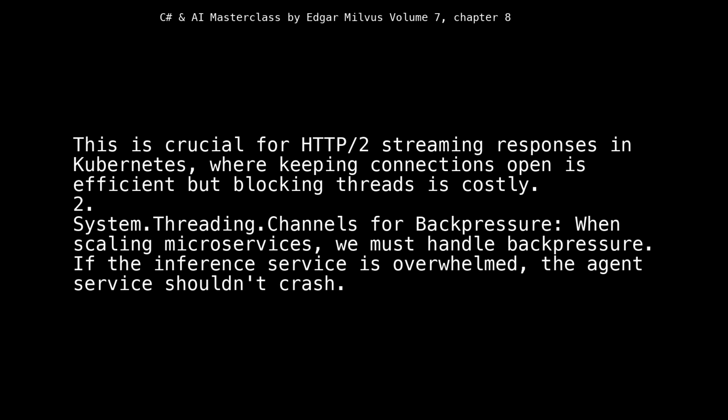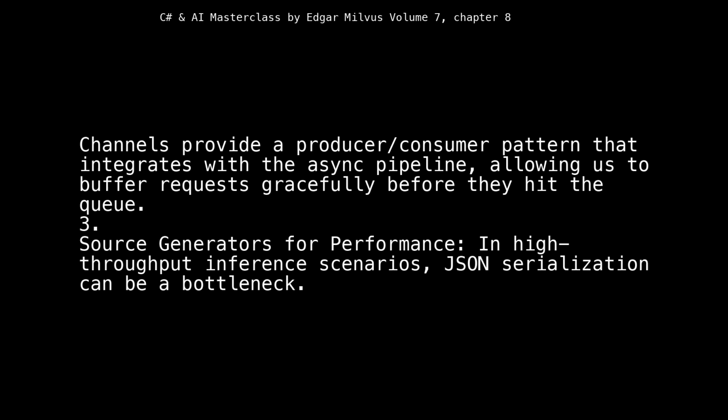2. System.Threading.Channels for backpressure. When scaling microservices, we must handle backpressure. If the inference service is overwhelmed, the agent service shouldn't crash. Channels provide a producer/consumer pattern that integrates with the async pipeline, allowing us to buffer requests gracefully before they hit the queue.